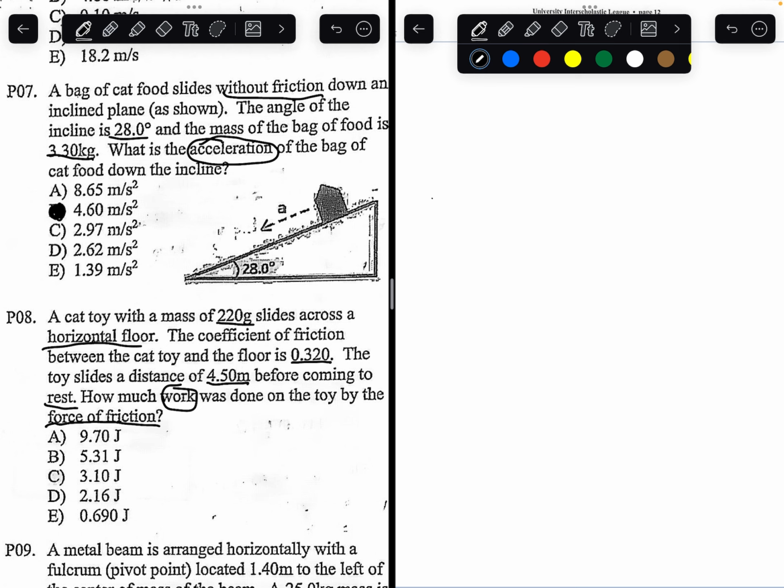So if we draw our scenario out, we have the cat toy. It slides across the floor, so we have velocity. It's going to the right, and friction opposes the toy's motion. So the red arrow is going to be the force of friction. So eventually the box stops. Eventually there's no movement. So the force of friction is providing negative work on the box. We want to find the work. And by the way, even though it's negative work, all the answers are still going to be positive. We're just trying to find the magnitude of the work. We don't really need to care about the sign.